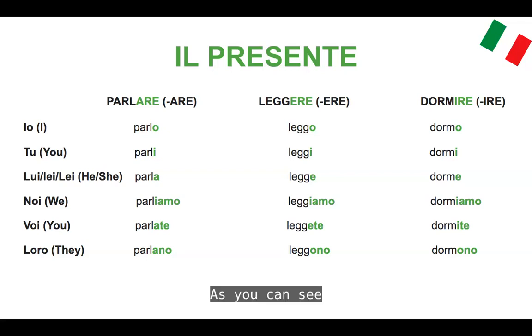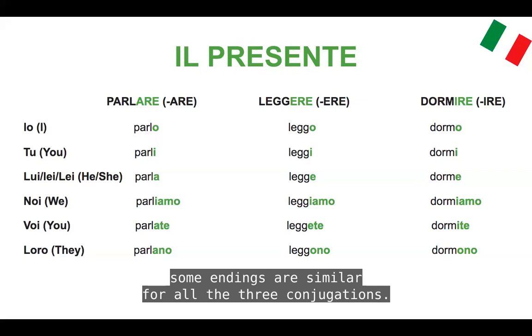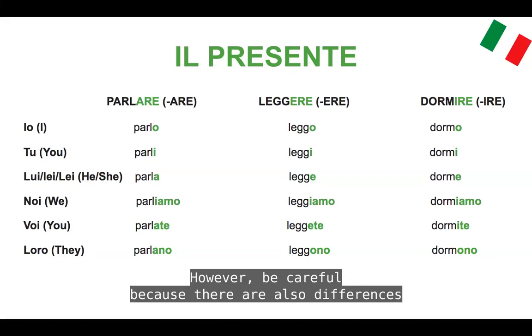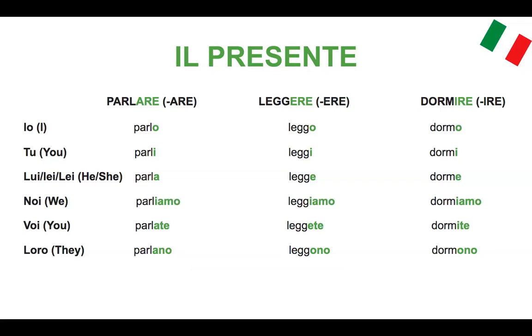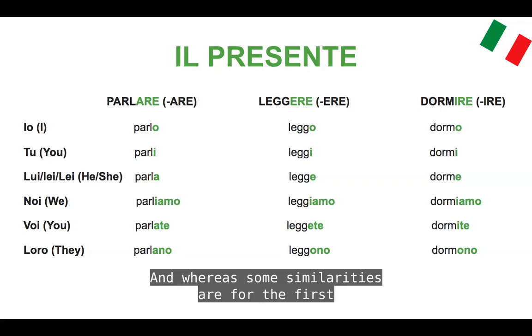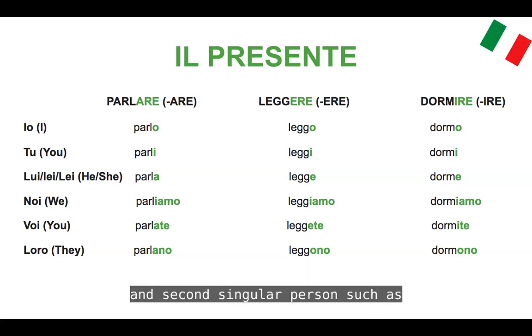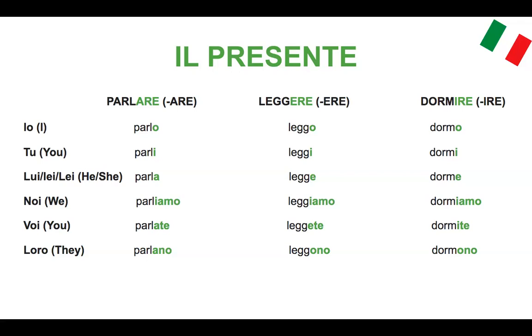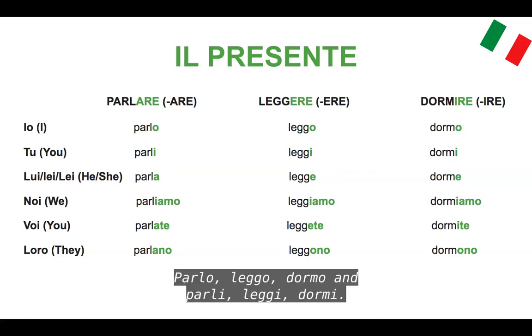As you can see, some endings are similar for all the three conjugations. However, be careful because there are also differences. Some similarities are for the first and second singular person, such as parlo, leggo, dormo, and parli, leggi, dormi.